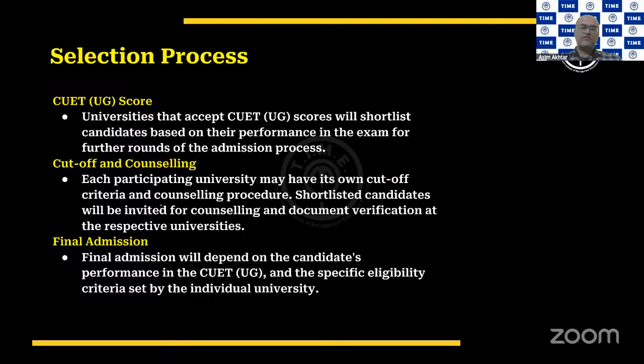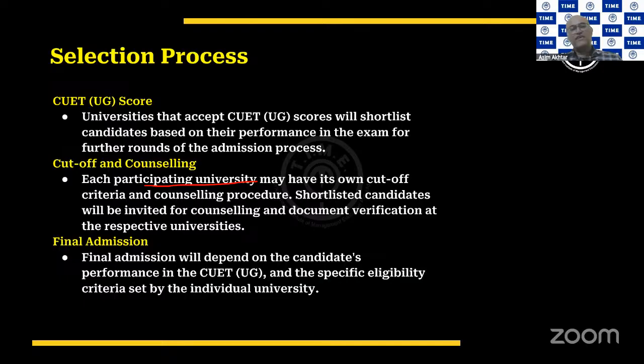Now, each participating university, I'm going to share the entire list with you, but in the previous slide, I did share names of some of the prominent ones, the most attractive ones, like Delhi University, JNU, Banaras Hindu University, University of Hyderabad, I mean, these kinds of amazing places.